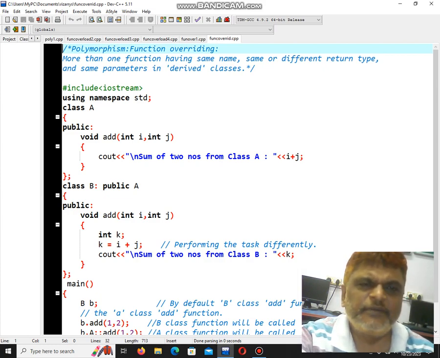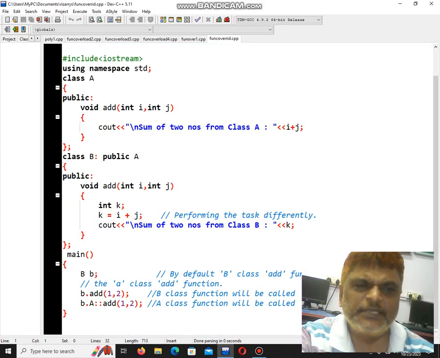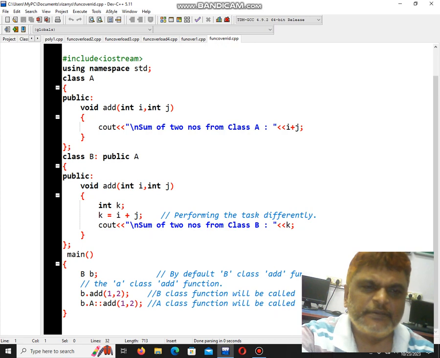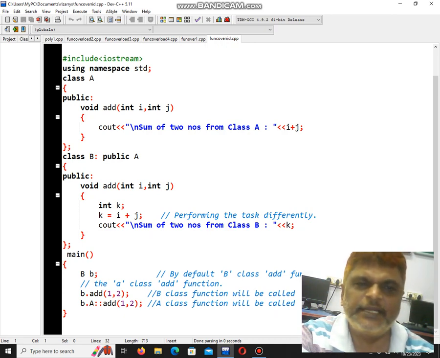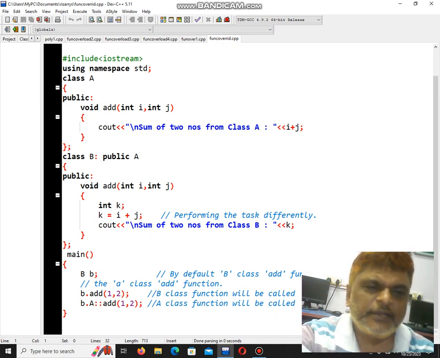Now see in this program what I am doing. I am calling the same function with the same parameter. In the base class function I am calling directly. In the derived class function I am adding the value to one more variable. Here I am doing a different task: I am adding the result to the variable, but here I am adding directly.